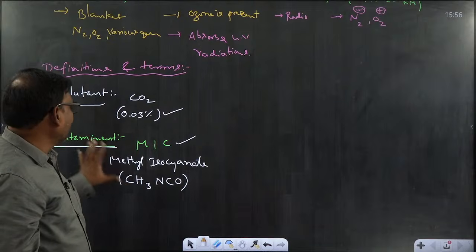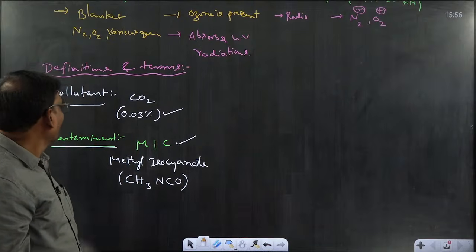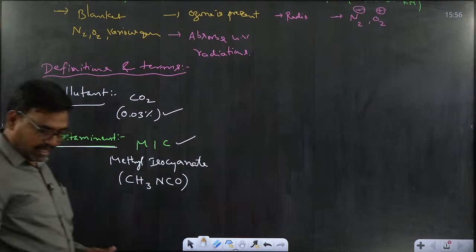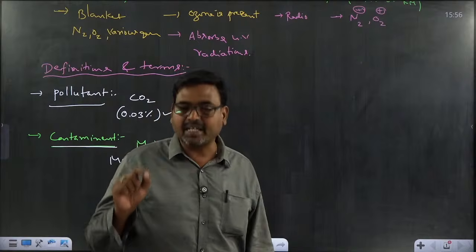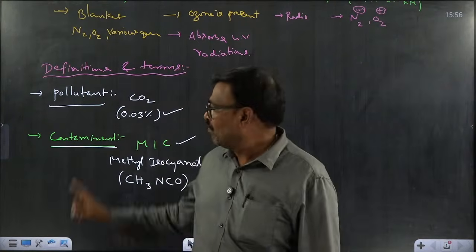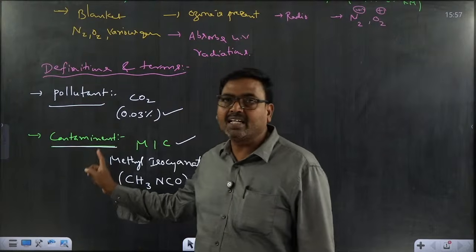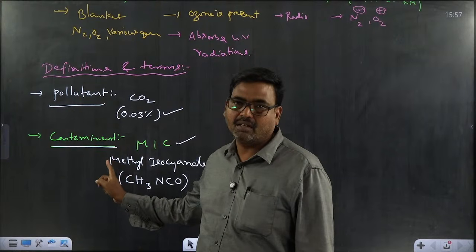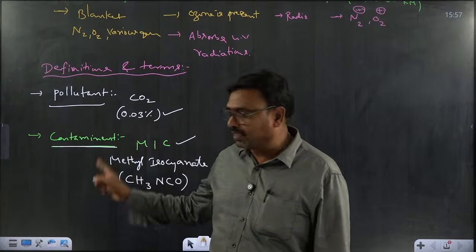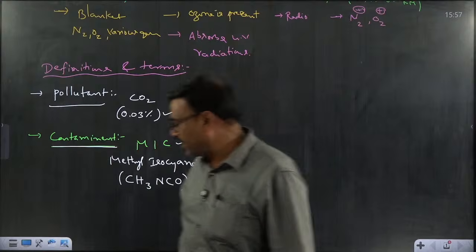What is the major difference between a pollutant and a contaminant? A pollutant is available in nature, but its quantity increases due to human activity. Whereas a contaminant is not present in nature, but is released due to human activity. That is the major difference.